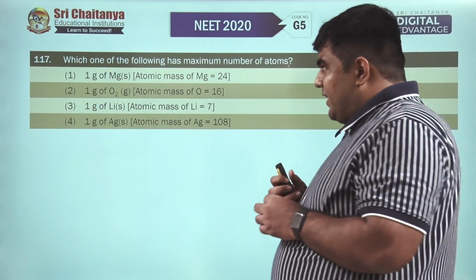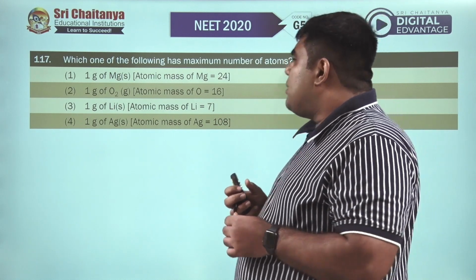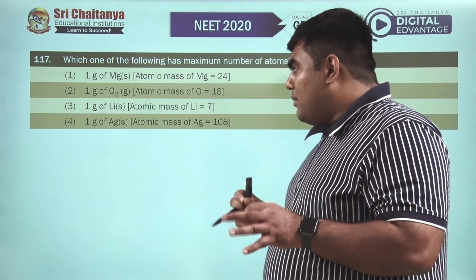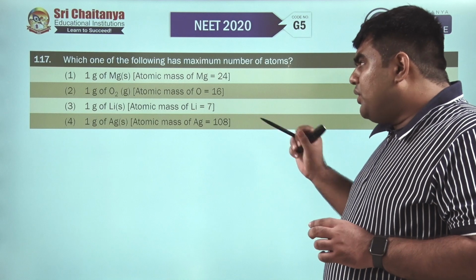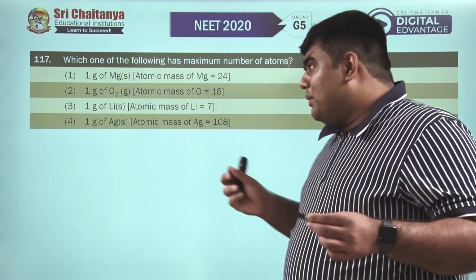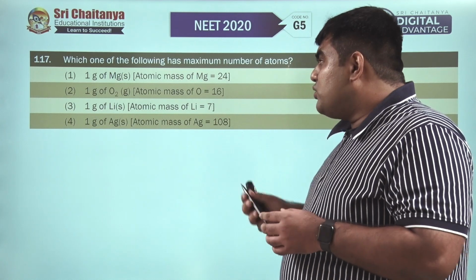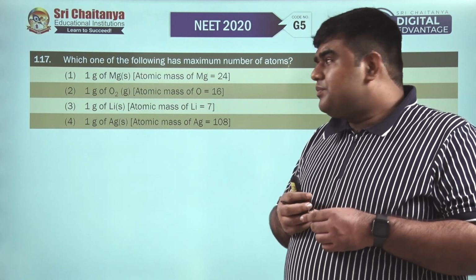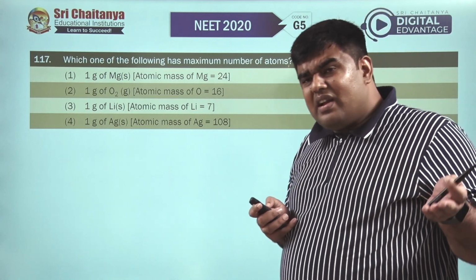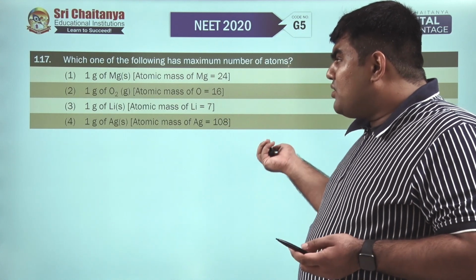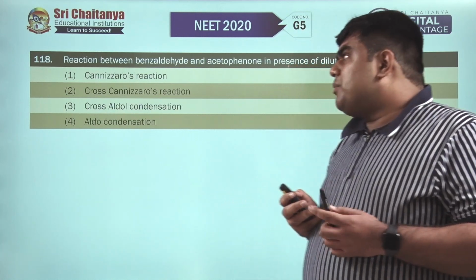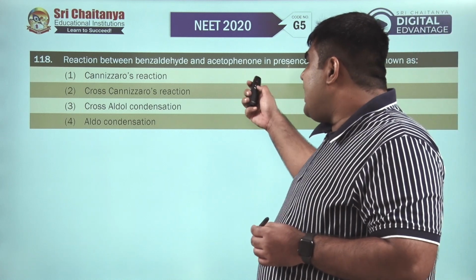Moving to question number 117, which one of the following has the maximum number of atoms? We have been given 1 gram of magnesium, 1 gram of O2, 1 gram of Li, and 1 gram of silver. Now we know that the atomic mass of lithium is minimum. That means the number of moles of lithium is going to be maximum. So will be the number of atoms, because the number of moles will be high, so the number of atoms will be high. So looking at the options, we can easily say the third option is correct for question number 117. Question number 118, reaction between benzaldehyde and acetophenone.